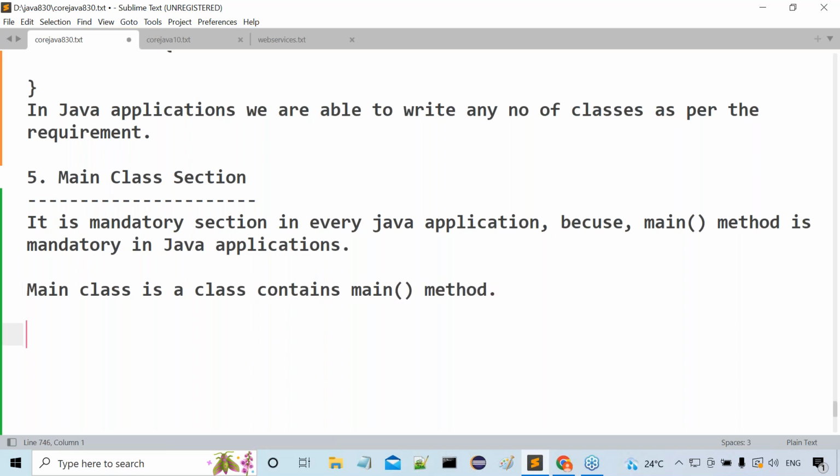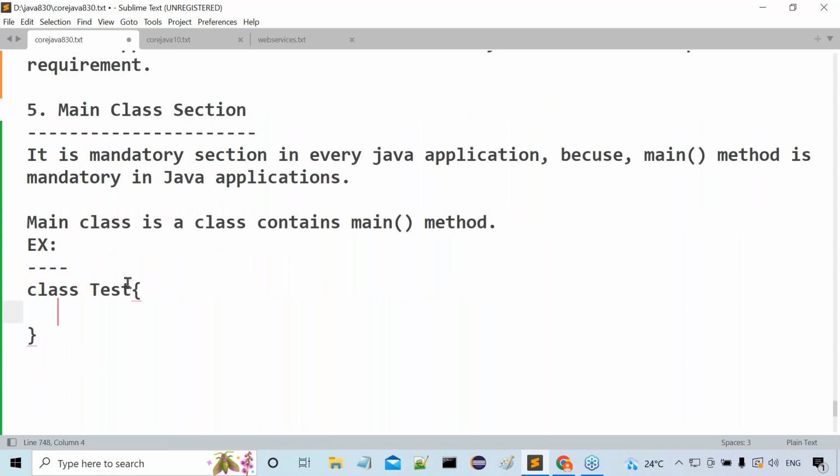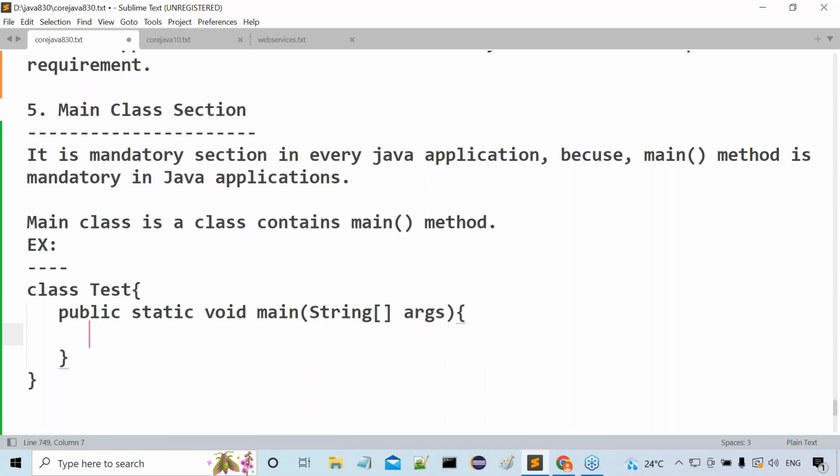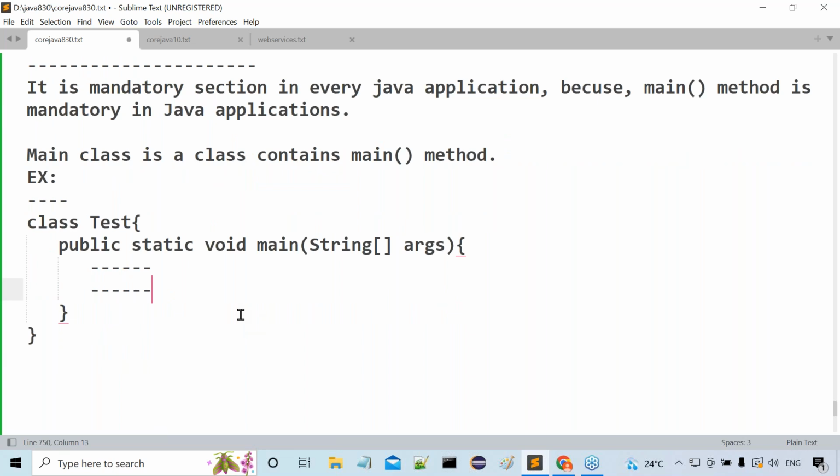That's okay. What is the syntax of this main method, guys? Anyway, I'm giving you an example. Now observe carefully. Example: class Test. I always say main class, not test class. Inside this main class, what exactly is this main method? public static void main, with String array args. Then inside this we have to write our coding part as per the requirement of what we want to execute in our Java program. Yes, sir, got my point or not?